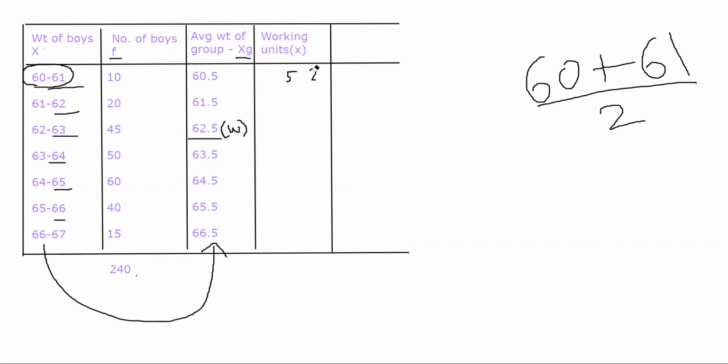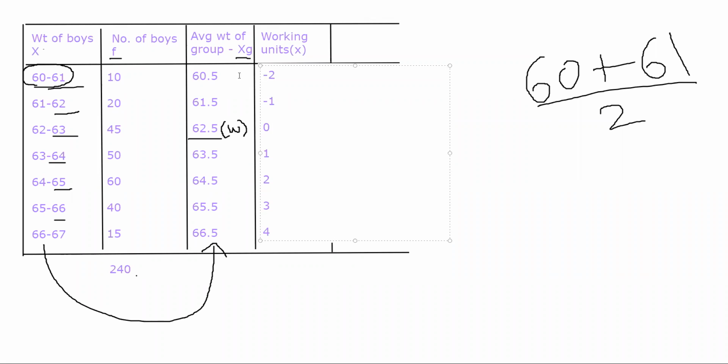If I keep deducting 62.5 from each of these average weights, I will basically get -2 and I will get -1. 62.5 minus 61.5, you will get -1. The next one will be 0 because working origin minus working origin will be 0. Then I'll get +1, 2, 3 and 4.